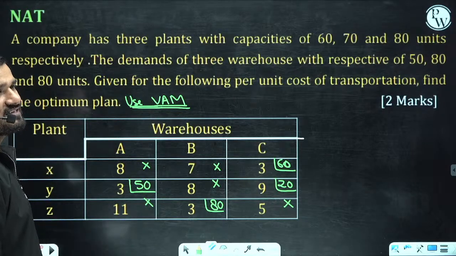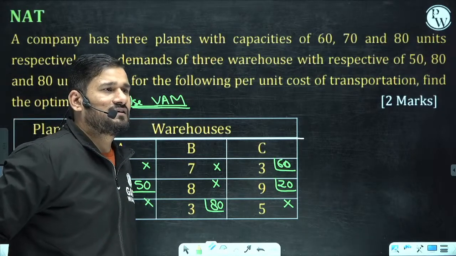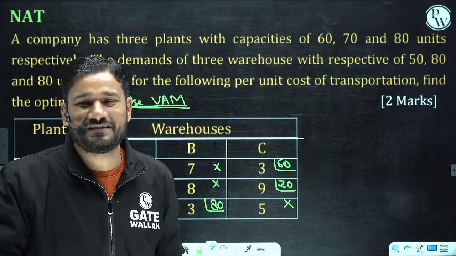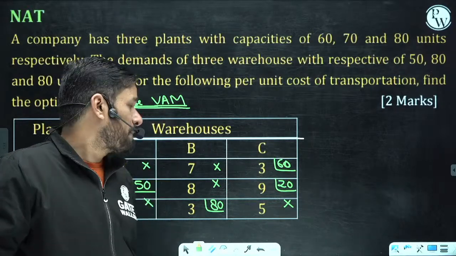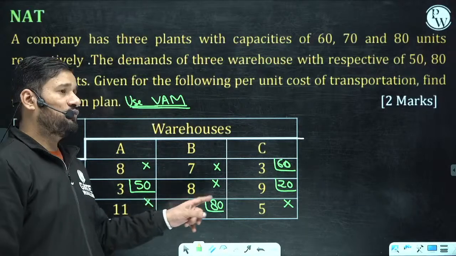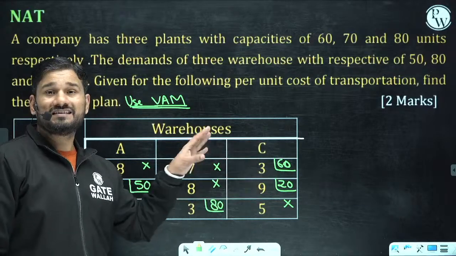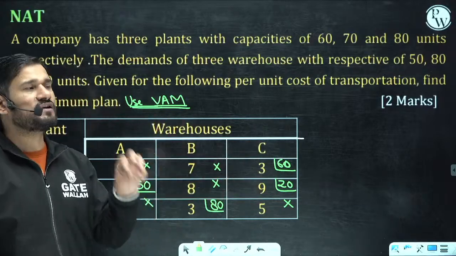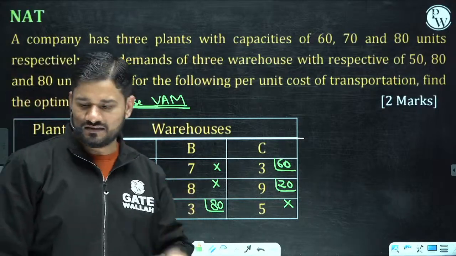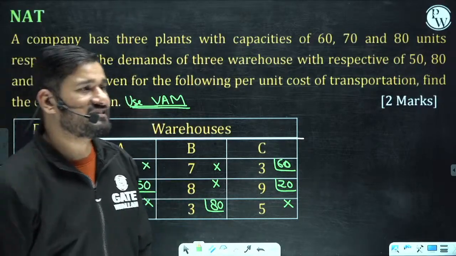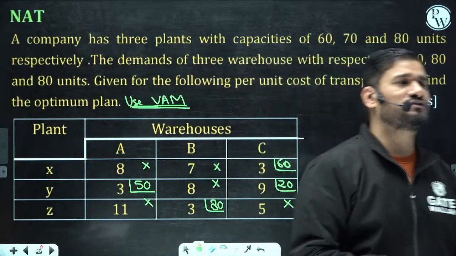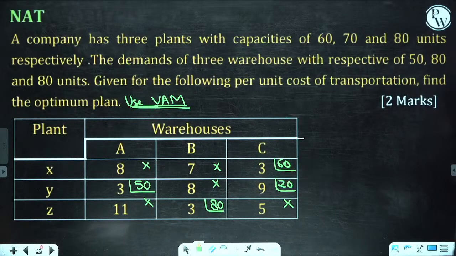Please check whether there is a degeneracy. I'll take a separate class for PI. Please tell me whether this is a degenerate solution or non-degenerate solution. Can you answer it? SD mastermind, can you answer it, beta?